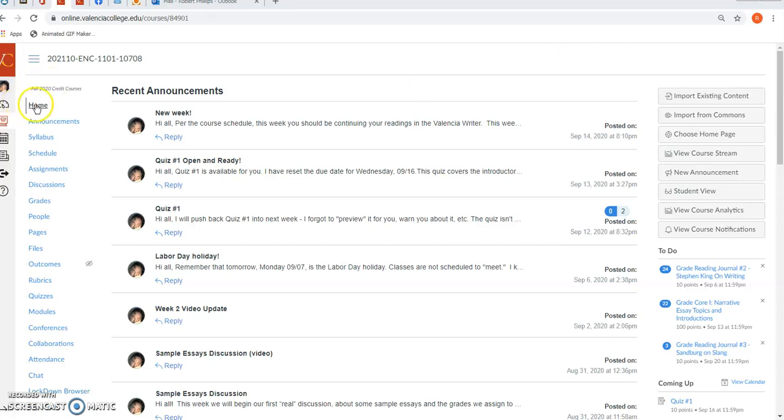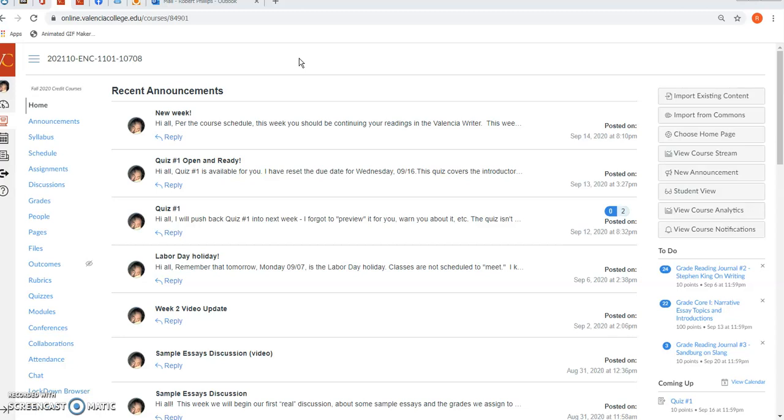This is our home screen as always, announcements and everything that I always put up there. So to get going in this, you're going to want to be in the online textbook. Now I'm on my desktop browser like I always am. I know some of y'all might use the app on your phone or something like that, and the layout may be a little bit different.